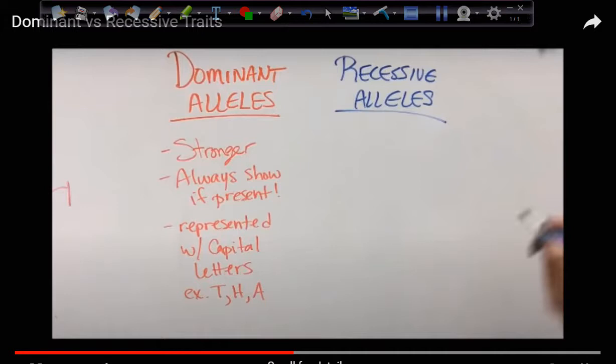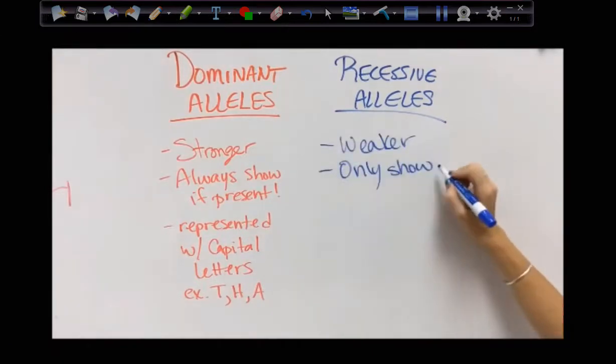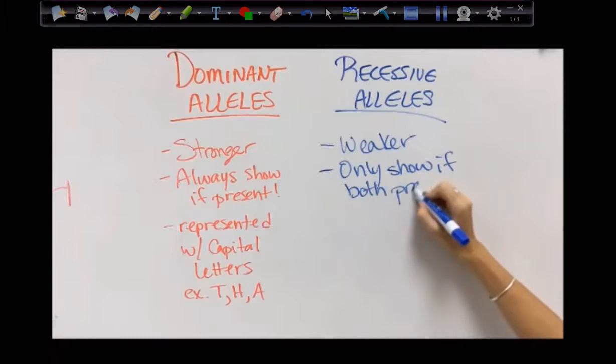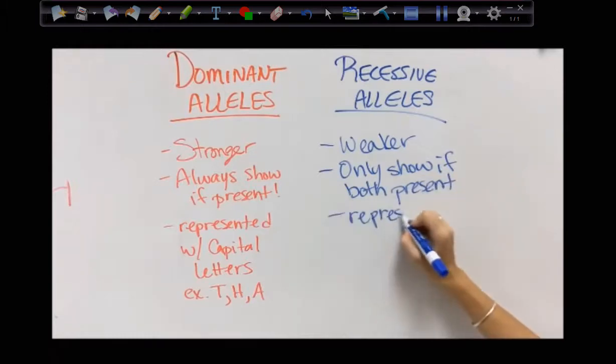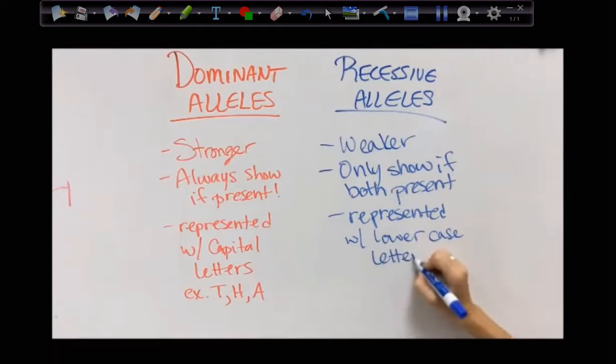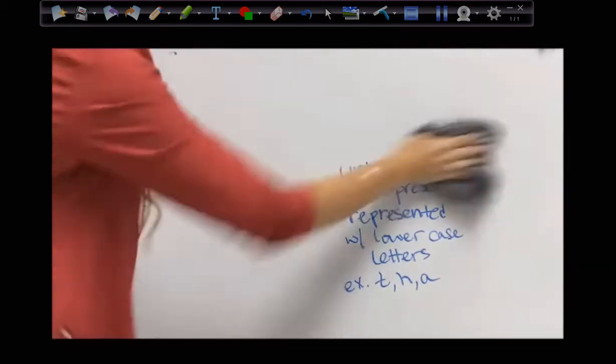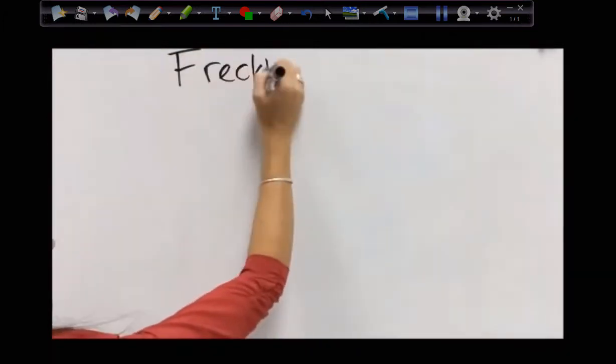But keep in mind, you don't necessarily have H's on your DNA. It's that sequence of nucleotides. Recessive alleles are weaker. They only show if both are present, and they are represented with lowercase letters. For example, lowercase t, lowercase h, lowercase a. So the interaction of these two types of traits is going to determine what kind of trait you have.